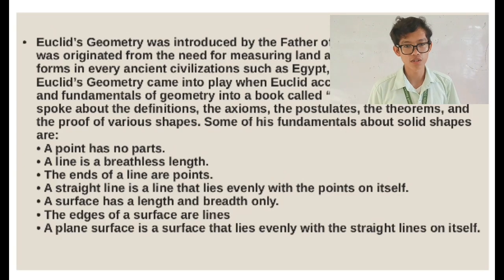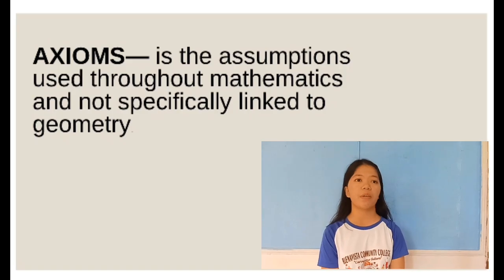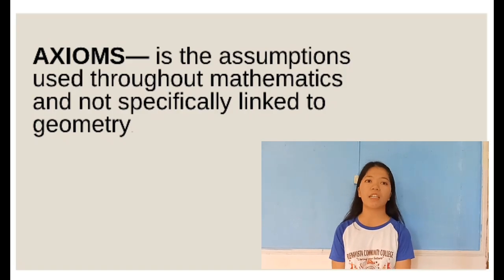A surface has length and breadth only. The edges of a surface are lines. A plane surface is a surface that lies evenly with the straight lines on itself. So next, let us proceed to Euclid's axioms. Before that, what are axioms? Axioms are the assumptions used throughout mathematics and not specifically linked to geometry.